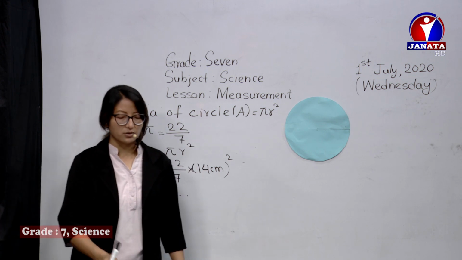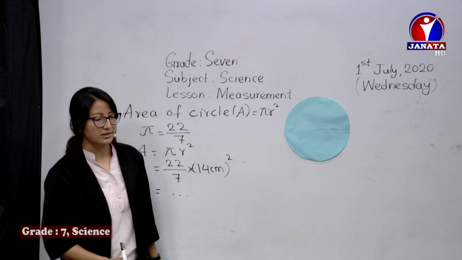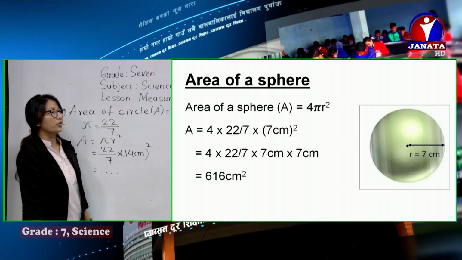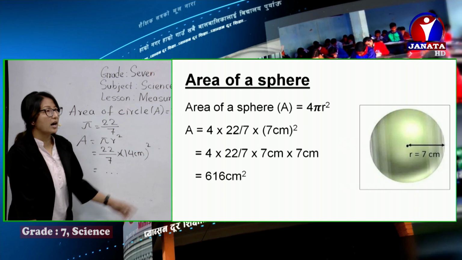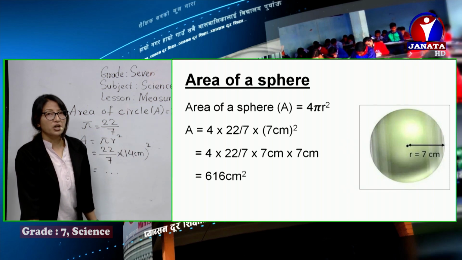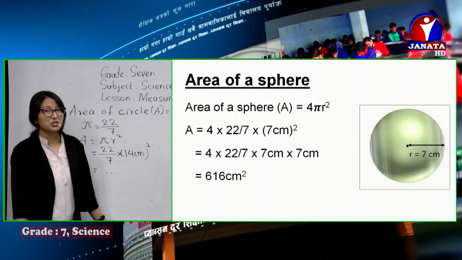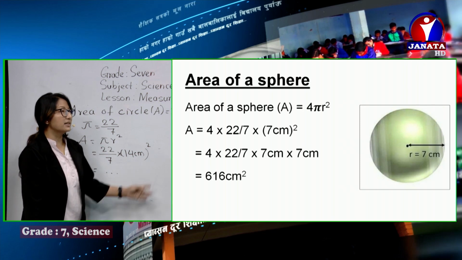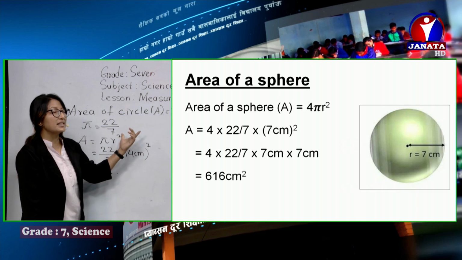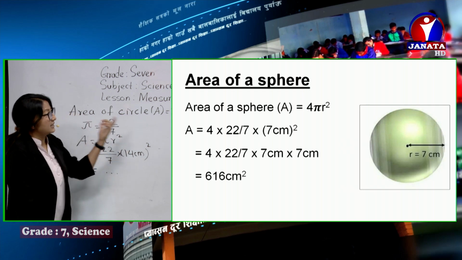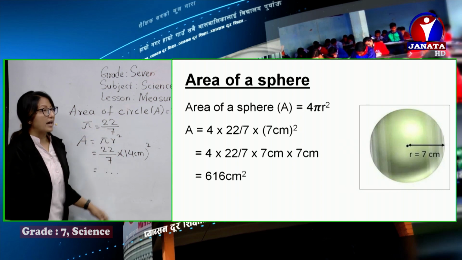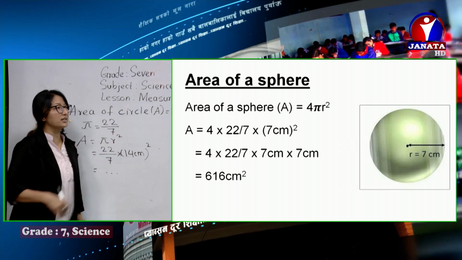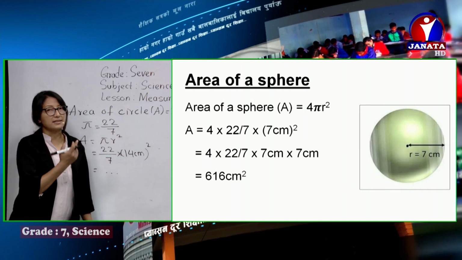So another one more, I'll just show you in the slide. Please check in the slide, area of a sphere. To calculate the area of the sphere, this is the formula. See, area of a sphere is 4 pi r square. Now, how do we calculate the diameter of the sphere? In the previous class, while measuring the diameter of the sphere, we did that practically. Yes, so here the diameter is 14 centimeters and the radius is given as 7 centimeters. So the formula is area of a sphere 4 pi r square, and then just check out the calculation, it's 616 centimeter square as the answer.